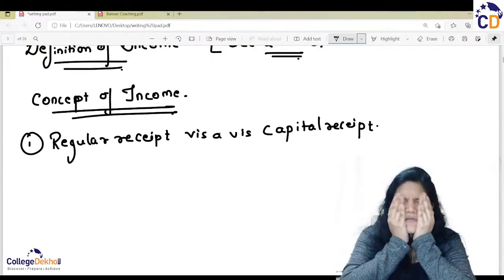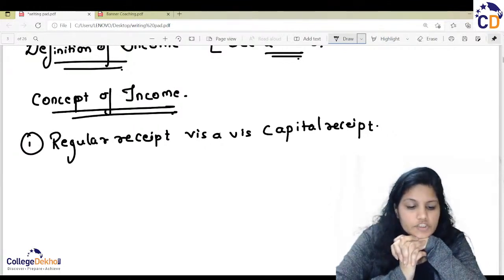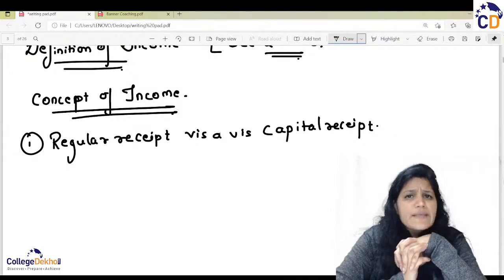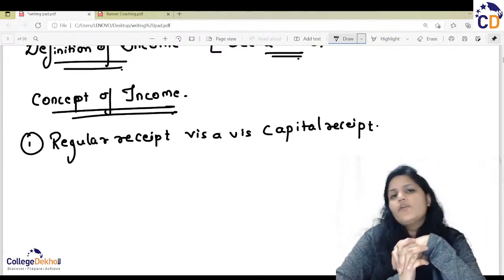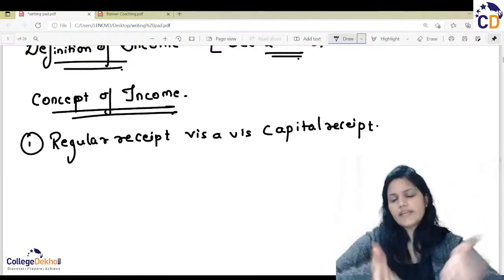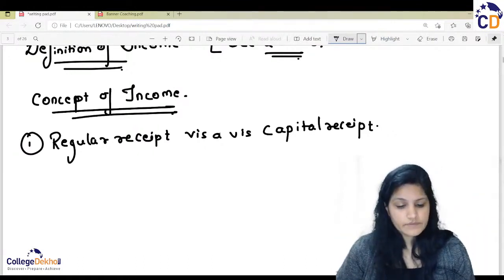First is your regular receipt and capital receipt. Generally, a regular receipt is a periodic monetary return which accrues or is expected to accrue regularly from a definite source, like a regular income. You know, daily you are earning 500 rupees. That is your regular receipt.